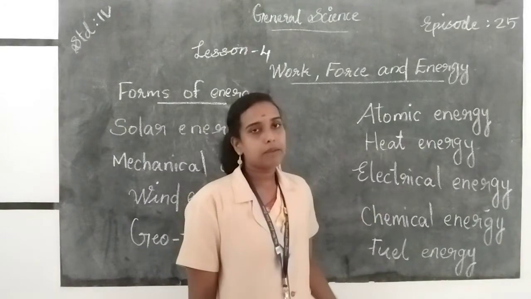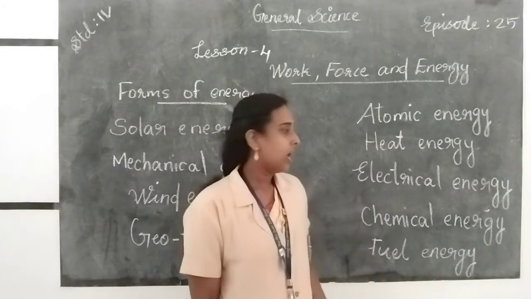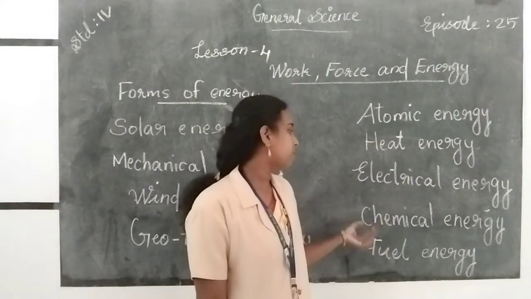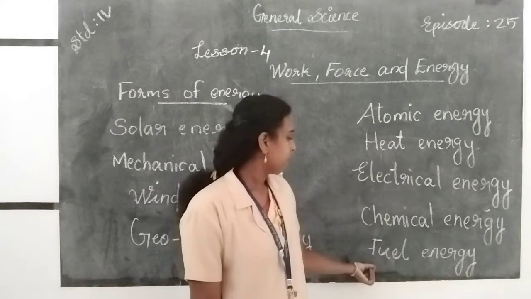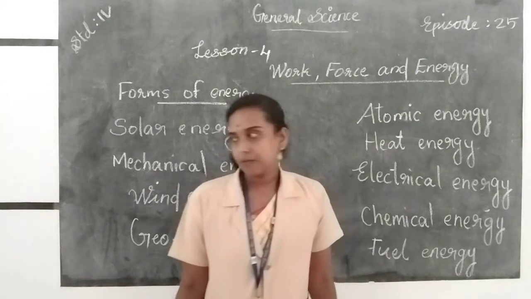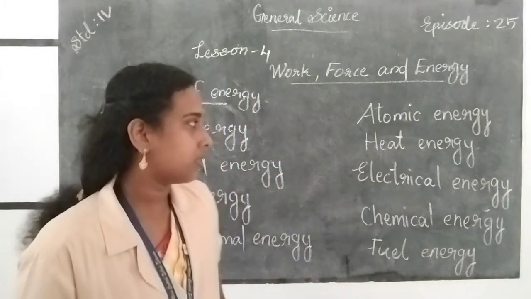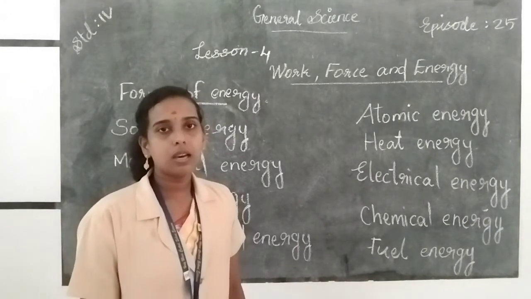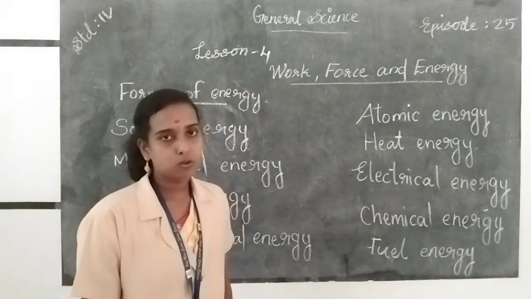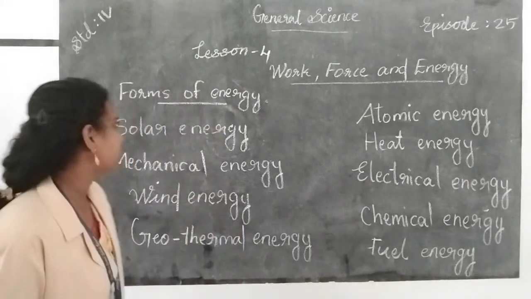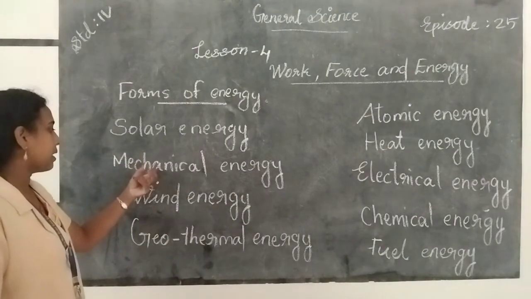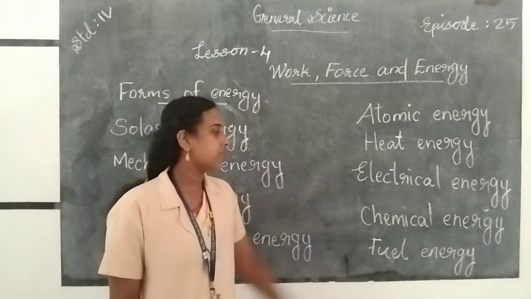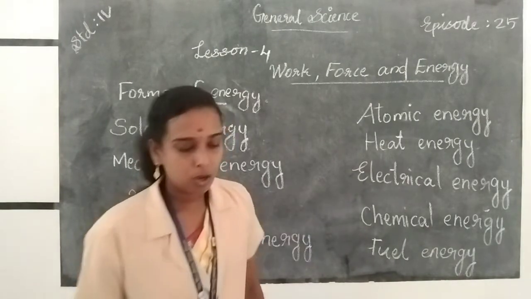Then chemical energy, and we get chemical energy from our food, and the plants convert solar energy into chemical energy. Then fuel energy. Fuel energy is a natural resource, and we get it by burning of fuel. Burning of fuel causes air pollution. So these are the different forms of energy: solar energy, mechanical energy, wind energy, geothermal energy, atomic energy, heat energy, electrical energy, chemical energy and fuel energy.